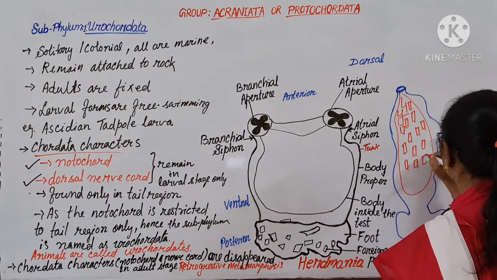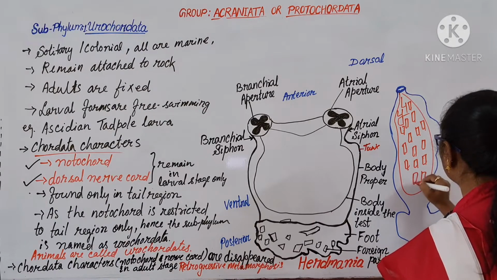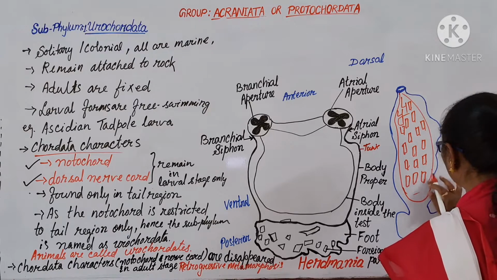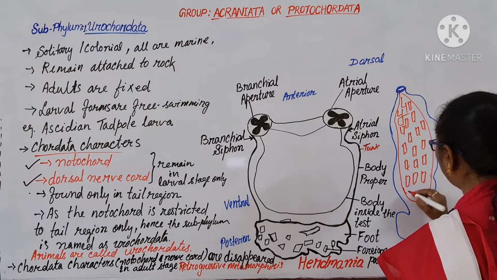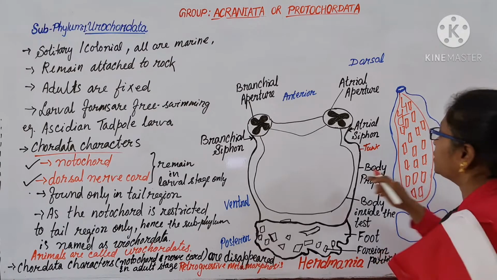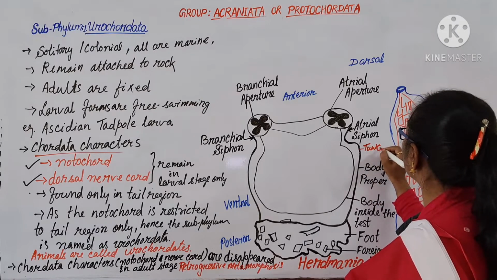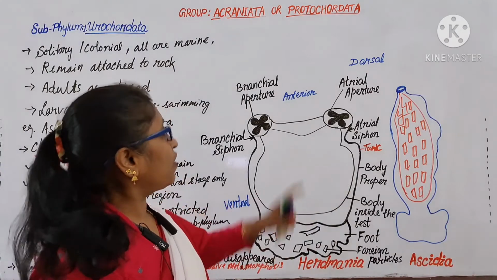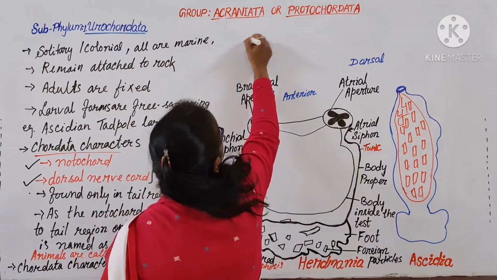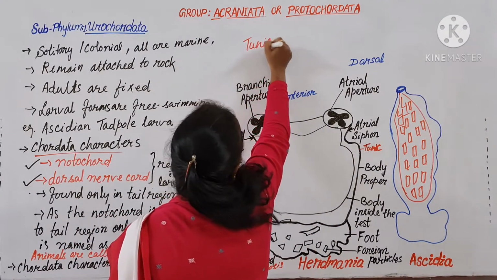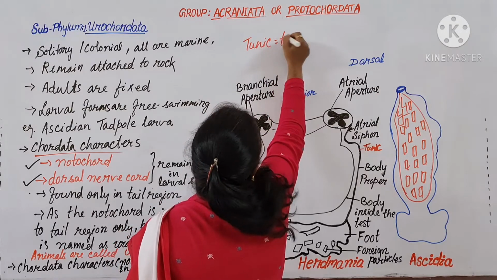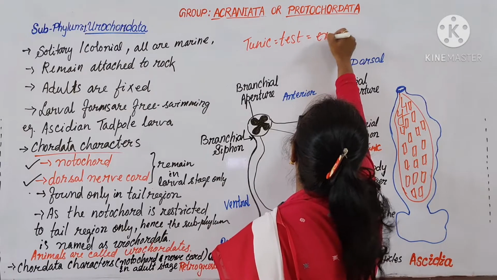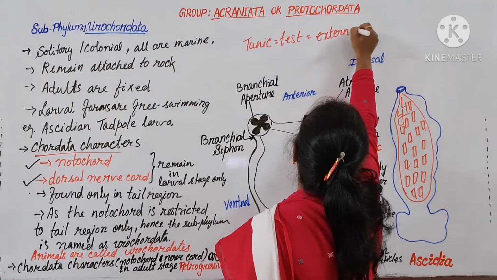Here also the body is positioned within the tunic. Tunic means an outer body covering. Tunic is also known as test. Means an external covering.